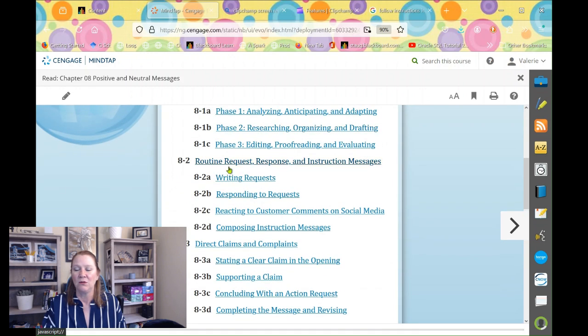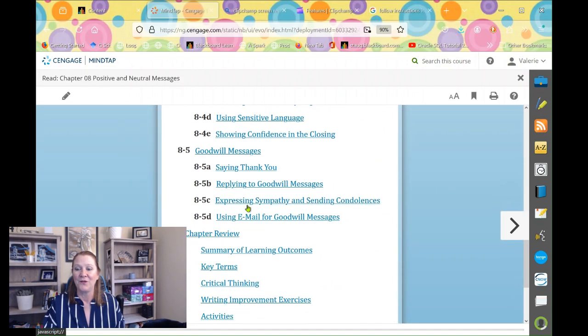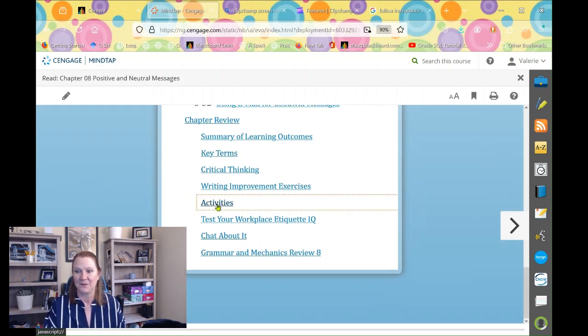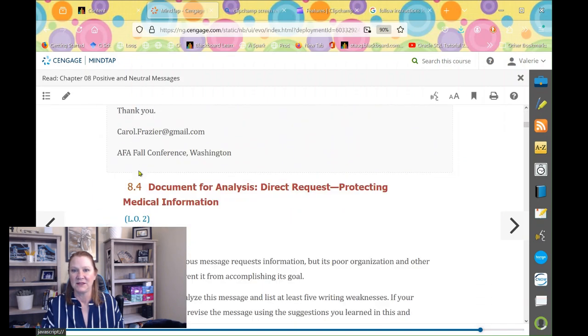All right. So there's information here on how to analyze your audience so that you can do those points. Remember, both of these documents have information on page 1 that you're supposed to do to analyze weaknesses of an existing document or analyze your audience for one that you're about to compose. And that information is located here in this 8-1 section. So make sure that you look at these things clearly before you start, okay? And to find the actual writing assignments, scroll down here, click the link for activities, and you'll notice these are all numbered here. So you're going to be doing 8.6 and 8.9.